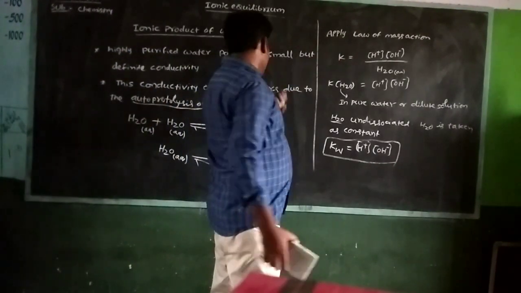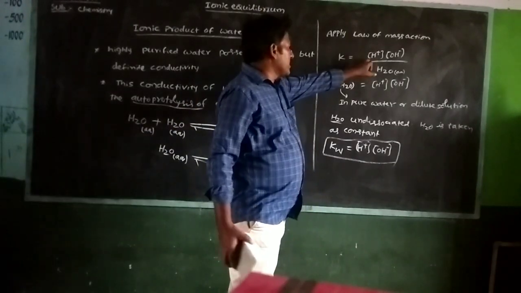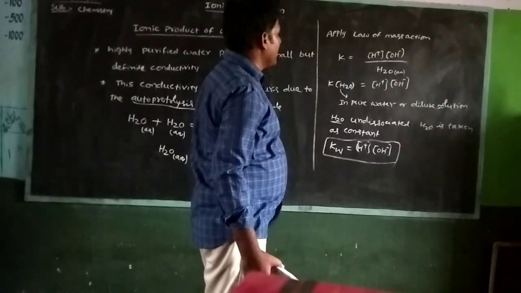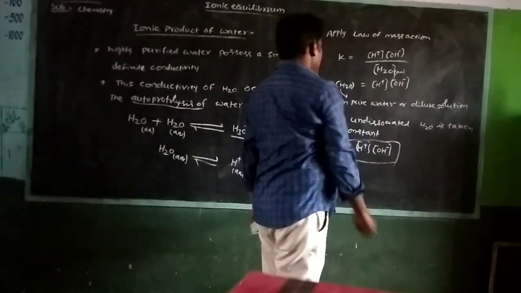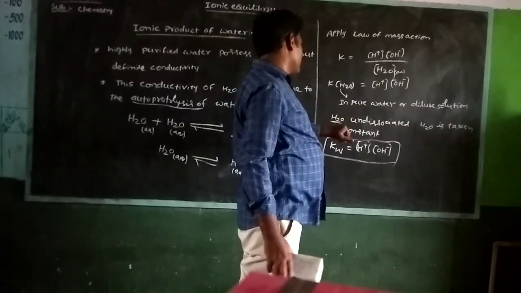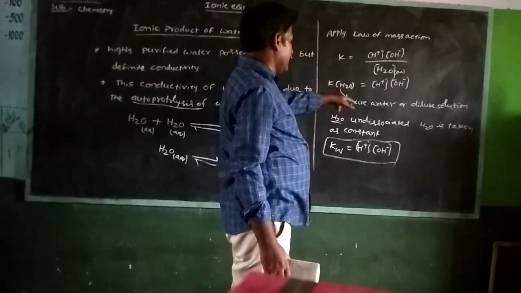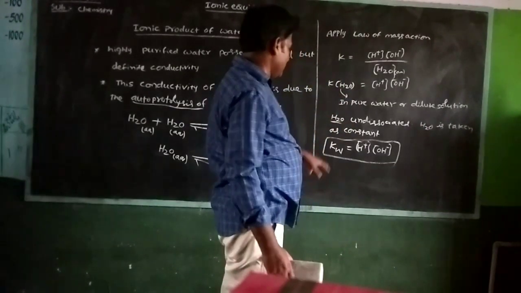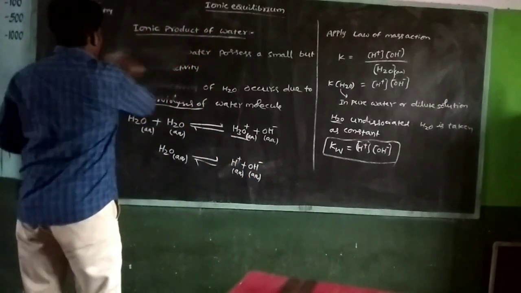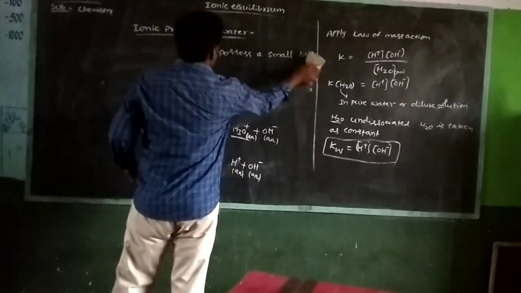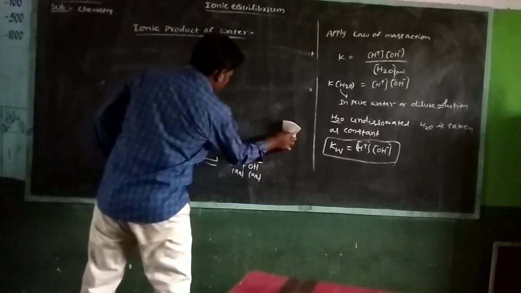Applying the law of mass action, K is equal to H plus concentration times OH minus concentration upon H2O concentration. In pure water or dilute solution, H2O is undissociated and is taken as a constant, so we can write Kw is equal to H plus concentration times OH minus concentration.